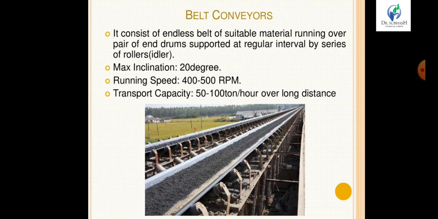It consists of an endless belt suitable for the material, running over pulleys and drums supported at regular intervals by a series of rollers. Its maximum inclination is 20 degrees, running speed is around 400 to 500 rpm, and transfer capacity is 50 to 100 tons per hour for a long distance.